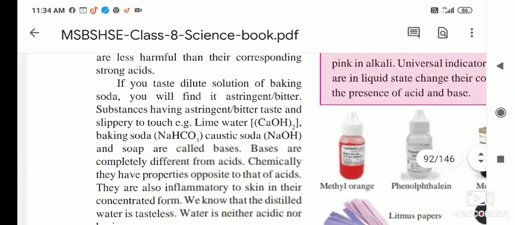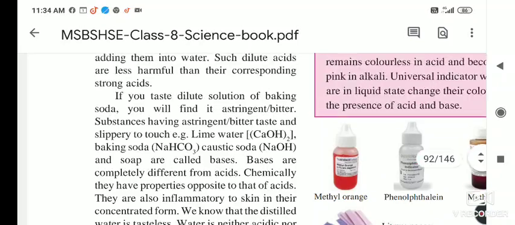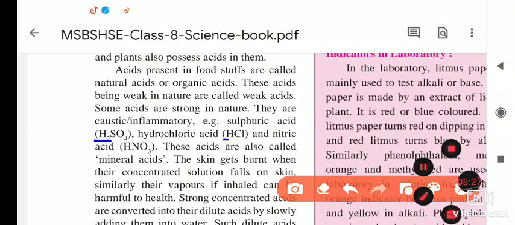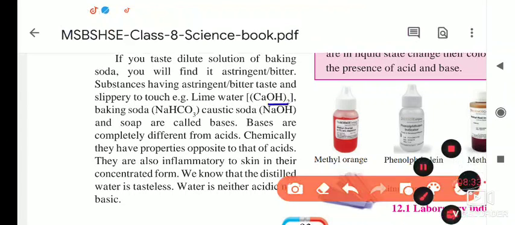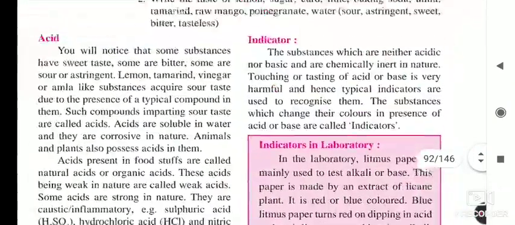Okay, so from this we understand that acids are strong and sour in taste, and bases are bitter or astringent in taste. And if you look at the formulas, hydrogen is the main element in the acid formulas, and in the basic compounds, OH is there. So that is a little bit of information about the bases.